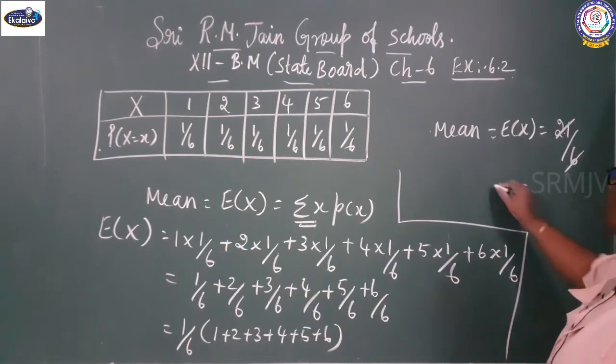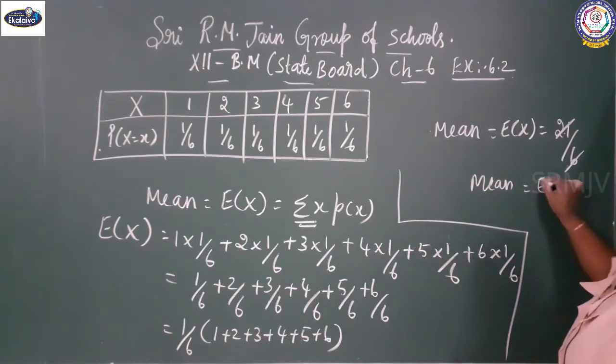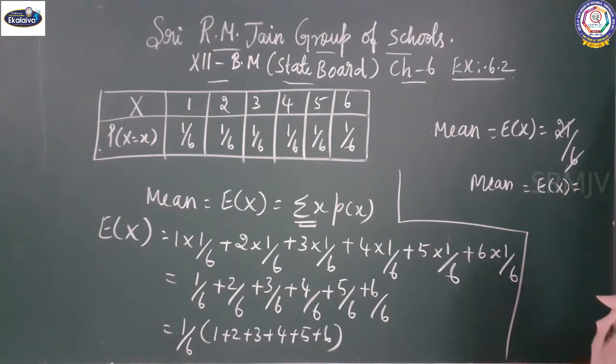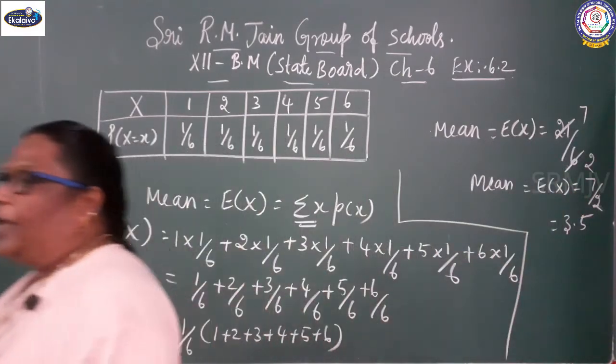You cancel the term. 7 3s are 21 and 3 2s are 6. So 7 by 2, or 3.5. Expectation of x value is 3.5.